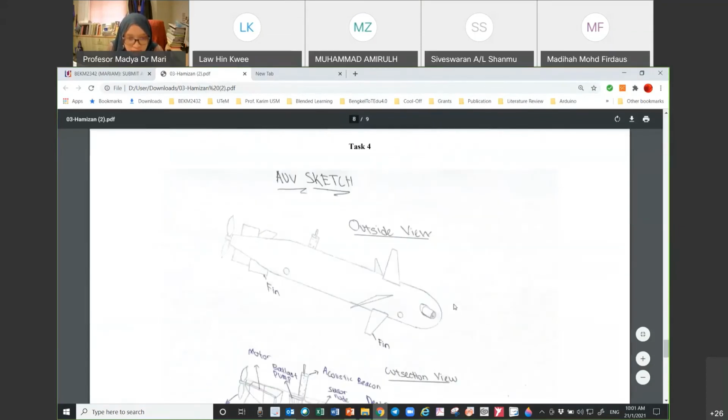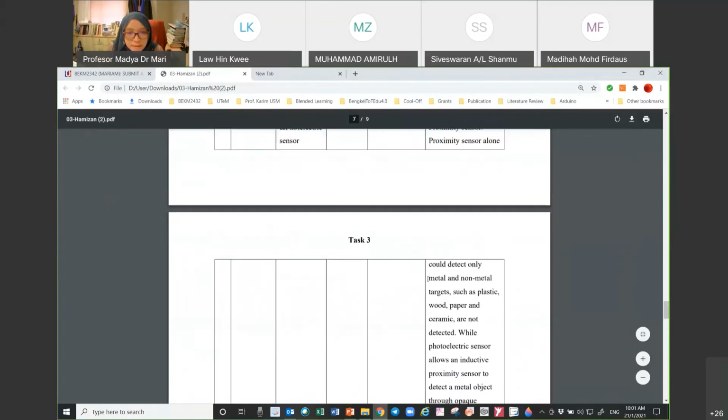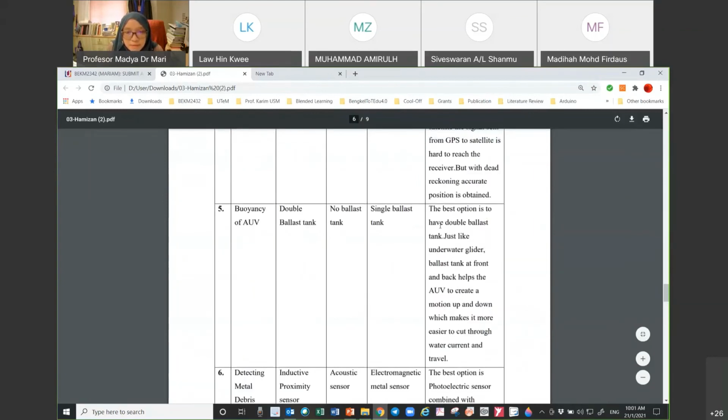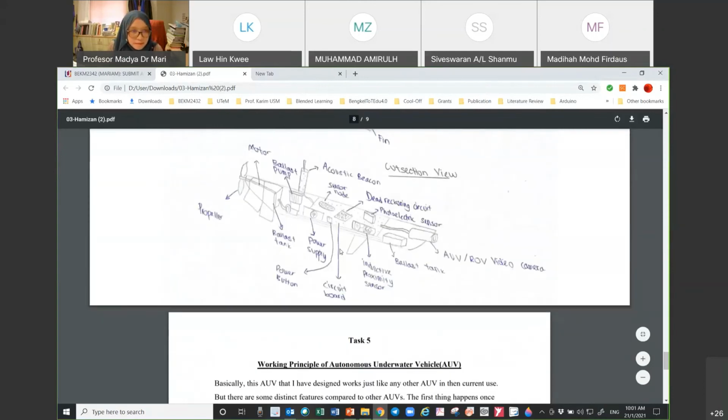So where is the photoelectric sensor? The photoelectric sensor is over here. Then the proximity sensor. Okay, double ballast tank, ballast pump. Where is the double ballast?